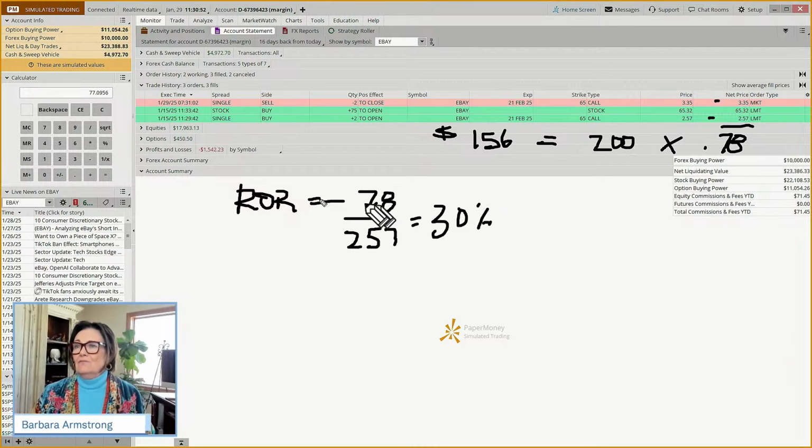And that was what we intended to happen. So not only did we follow our rules, but that one was successful. And then we're still hanging out and waiting to see how this one works out, our stock position. So that's two of the trades that we placed in this class in the last couple of weeks.